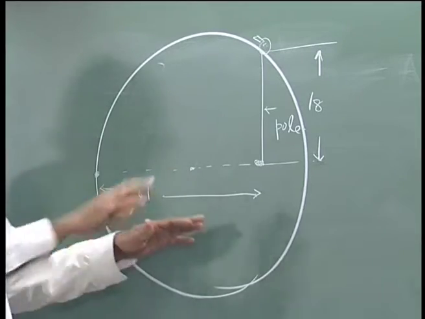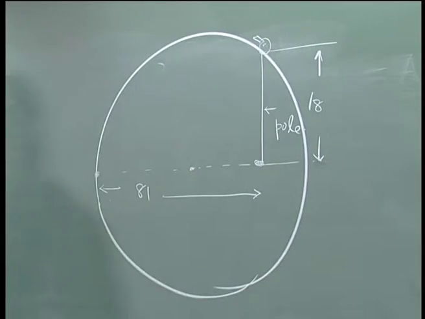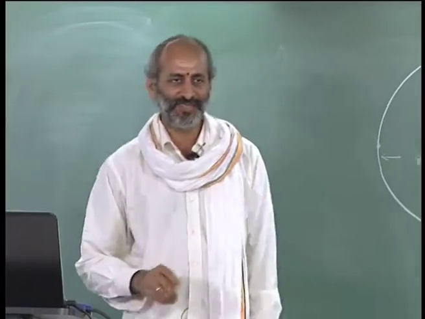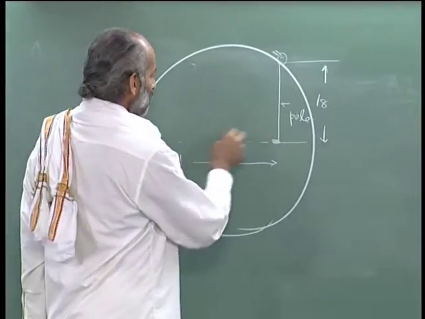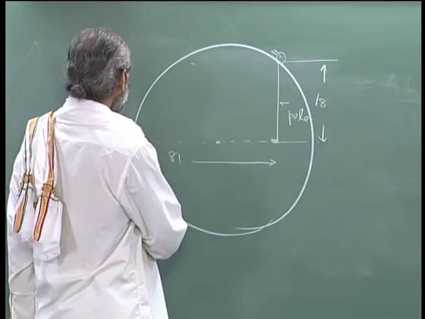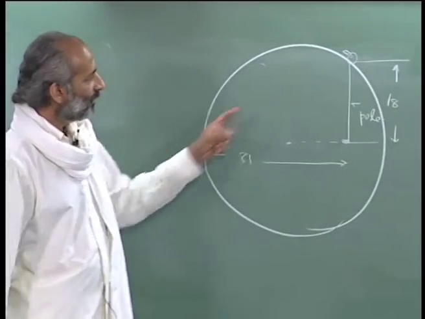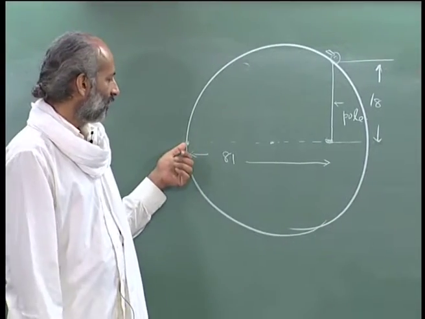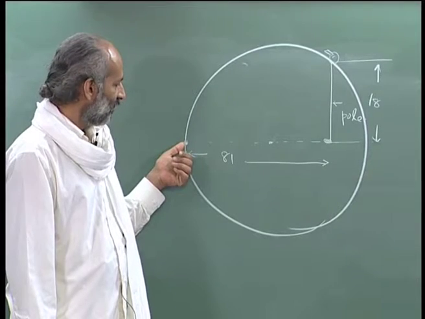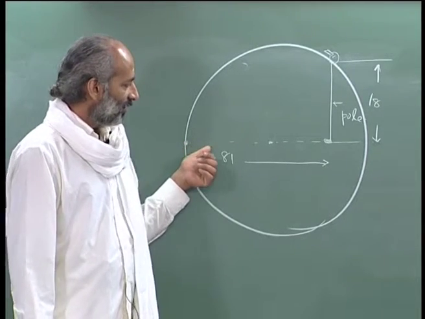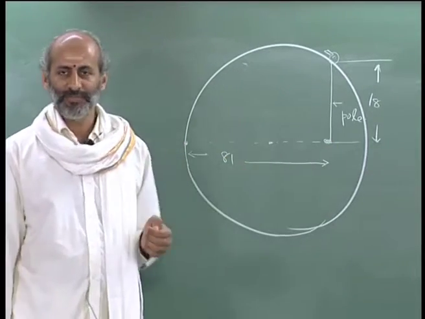I just wanted to draw this circle to show the direct application of this principle. So, this rat observed this hawk and got scared and wanted to run into the hole.